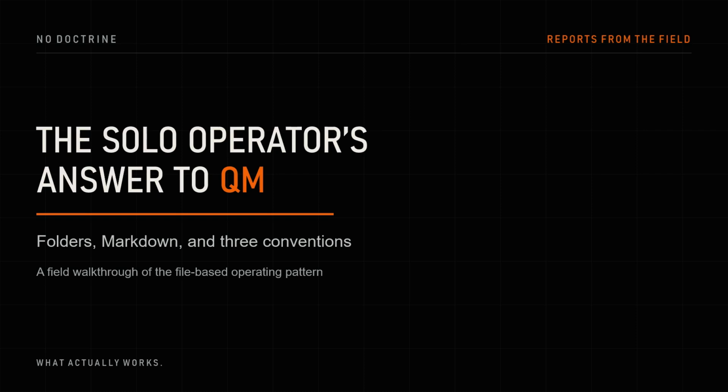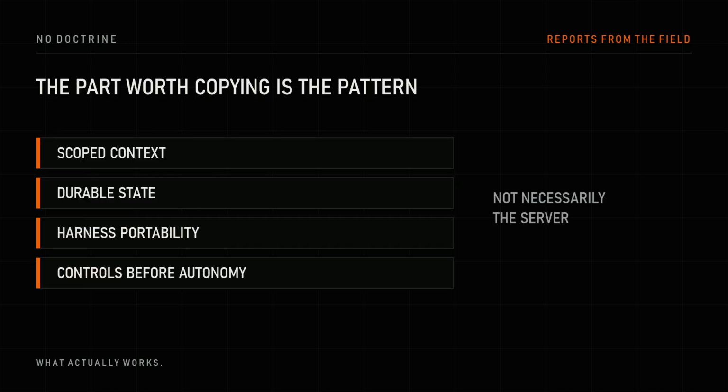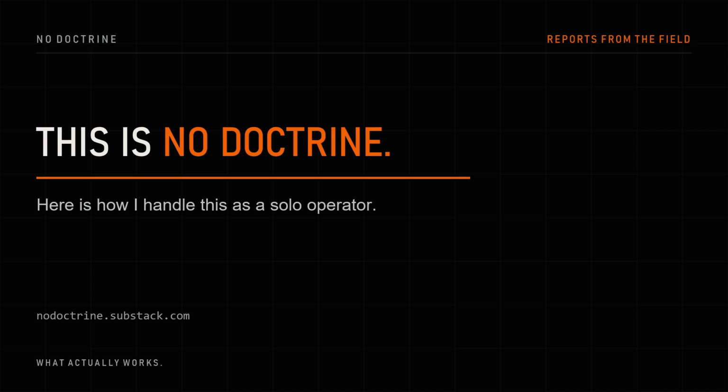YC's QM is a good design. The part worth copying is not necessarily the server. It is the pattern: scoped context, durable state, harness portability, and controls before autonomy. For one operator, I can get much of that with folders, Markdown, and a cooperative baton. This is No Doctrine. Here is how I handle this as a solo operator.